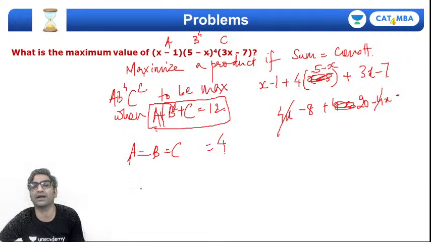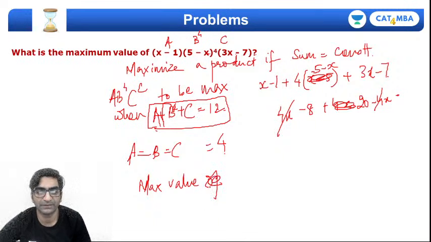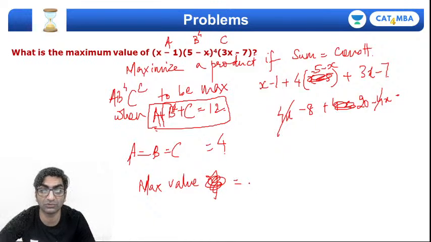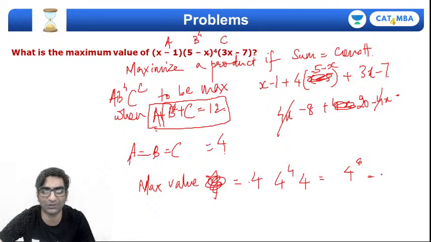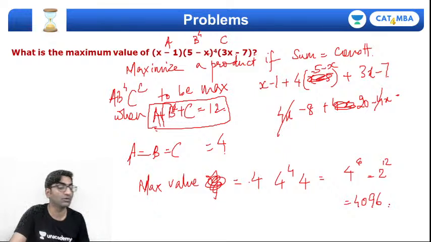So the maximum value of the product that you want is equal to, a is 4, b is 4 and c is 4. So you'll end up getting 4 power 6. That's 2 power 12 or 4096. So there you go, a maxima problem, solved by using the concept of Pythagorean means. This is how you get this done.